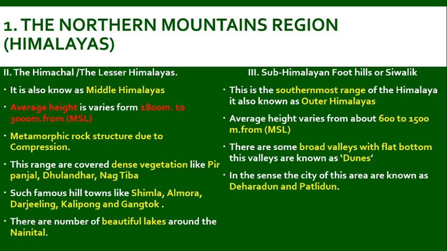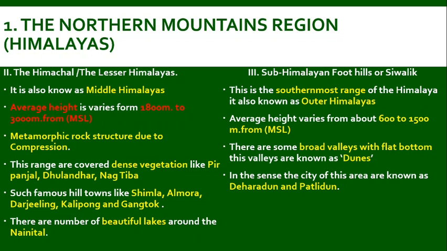Next, the Himachal, the Lesser Himalaya, is known as the middle Himalaya. The average height of the hills varies from 1,800 meter to 3,000 meter from mean sea level. It is composed of metamorphic rock, and this range is covered with dense vegetation, like Pir Panjal, Dhauladhar, Nag Tibba, which is famous for hill towns of Shimla, Almora, Darjeeling, Kalimpong and Gangtok. There are a number of beautiful lakes around Nainital which comes under this classification.